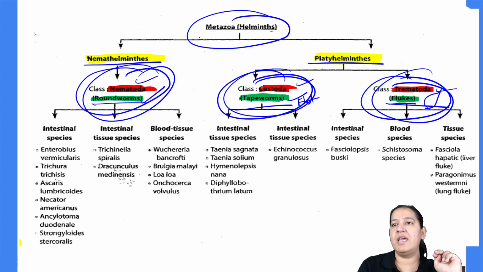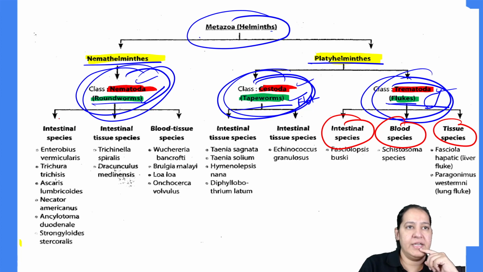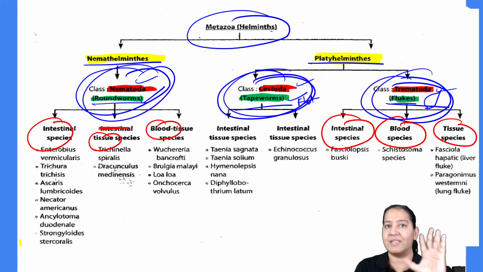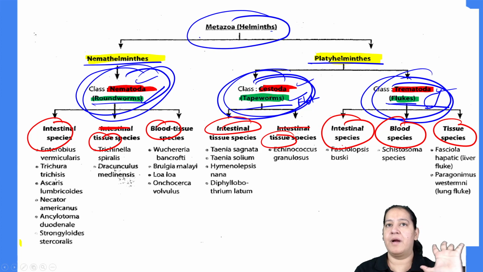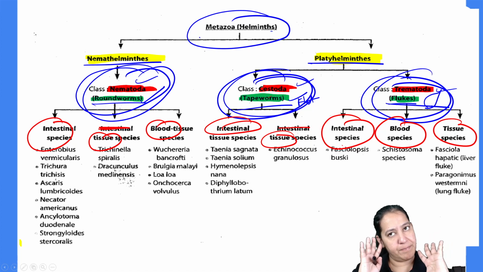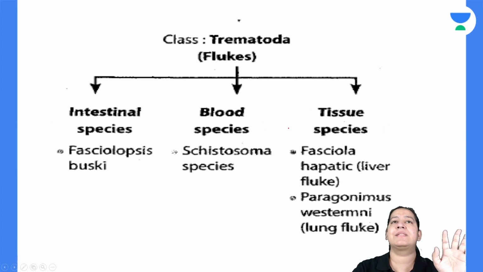Each one of them, see here, divide them into three categories: intestine, blood, tissue. Here also, it is intestine, it is tissue, it is blood. But cestodes remain only in intestine or tissue, not in blood. So total 1, 2, 3, 1, 2, 3, 6, plus 2, total 8 categories. I will draw it for you, don't worry. So please learn the basic classification.